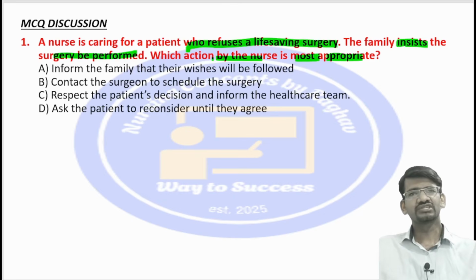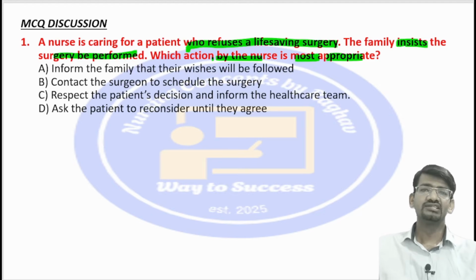See, here the options are: inform the family that their wishes will be followed, contact a surgeon to schedule the surgery, respect the patient decision, inform the healthcare team, ask the patient to reconsider until they agree. See here, what is the examiner or the question asking, or what information is being given in the question.